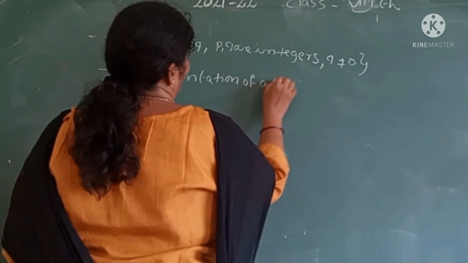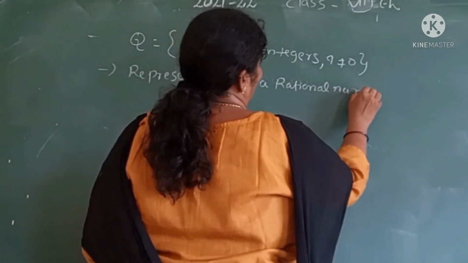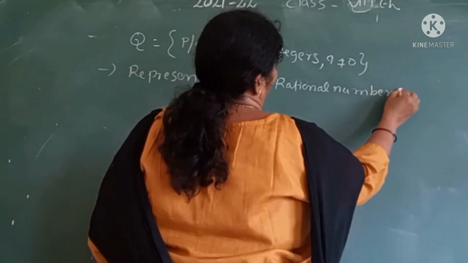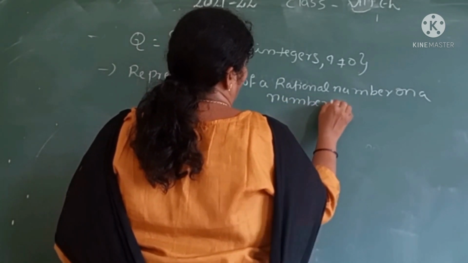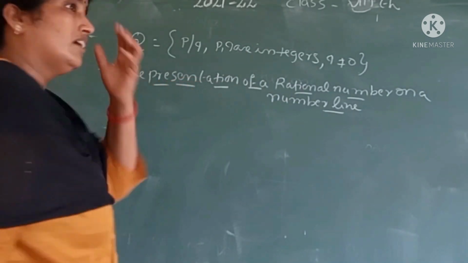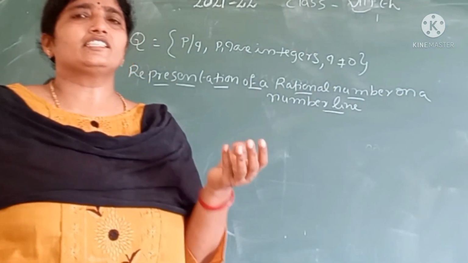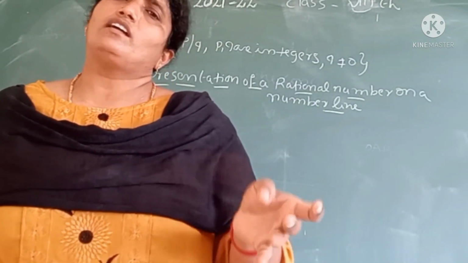Representation of a rational number on a number line. A rational number is either an integer, a fraction, or a decimal.